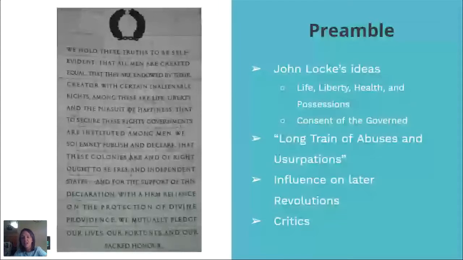People criticize Jefferson for this preamble, and anytime any historical document is written, you're always going to have your critics out there who will criticize it. But specifically, a lot of people say that the whole idea of consent of the governed isn't something that was relevant or feasible during this period in time. A lot of people actually didn't have trust in the common people to make the best of decisions. Stay tuned for the Constitutional Convention conversation and the Electoral College on Thursday, and that will make a little bit more sense.